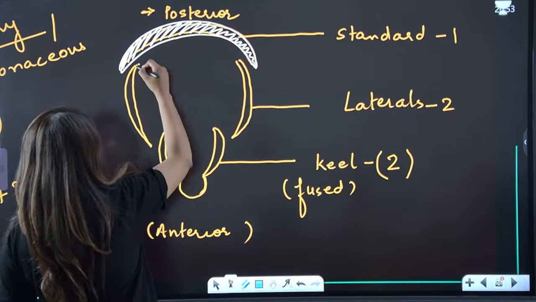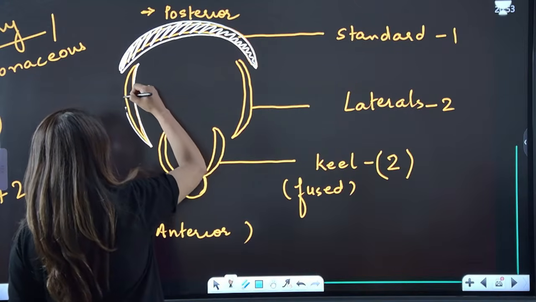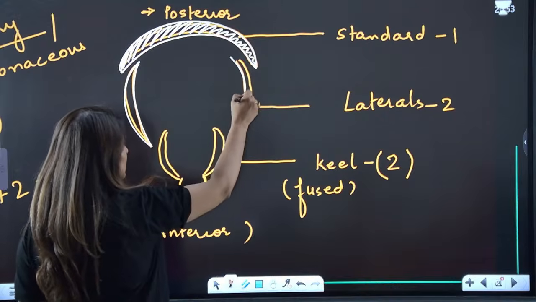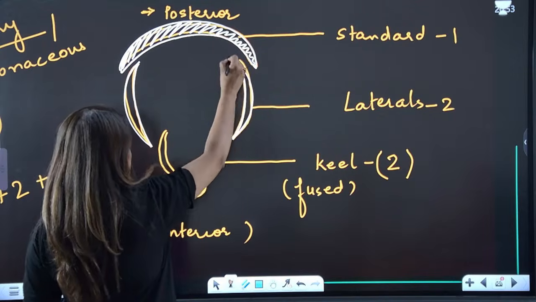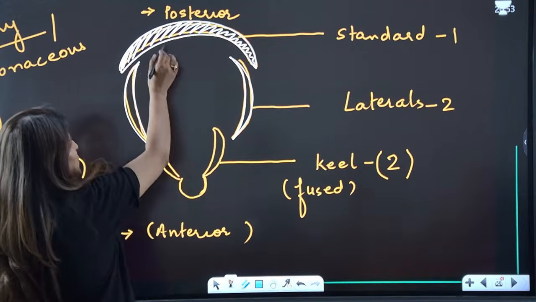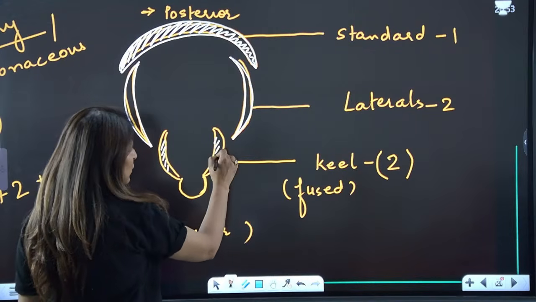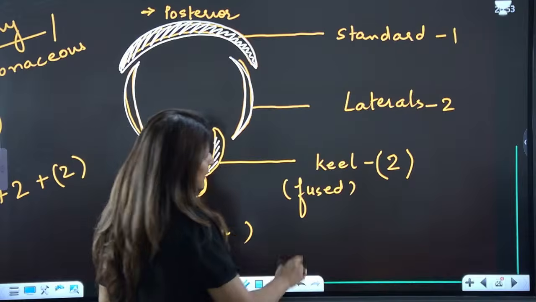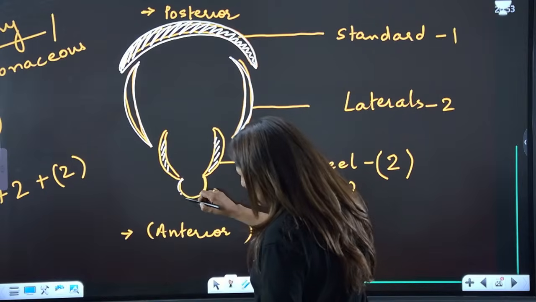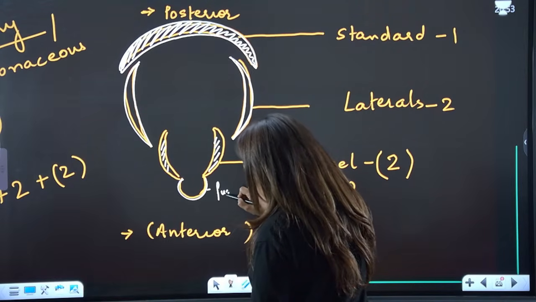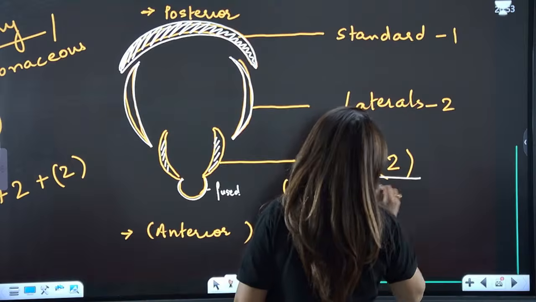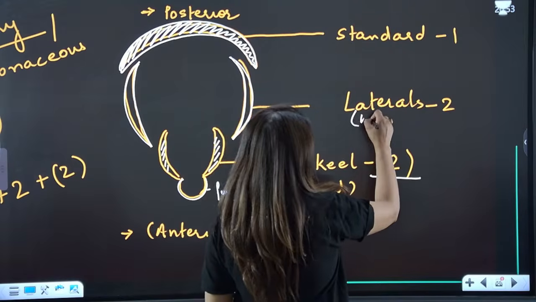Then there are smaller ones called laterals or wings. One margin in, other is out. Then we have the smallest ones known as keel. These are 2, and do you see this shows their fusion? They are fused.